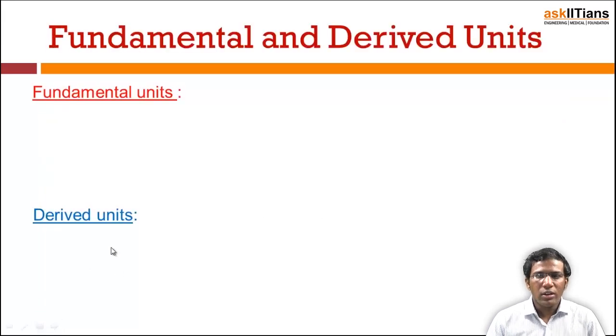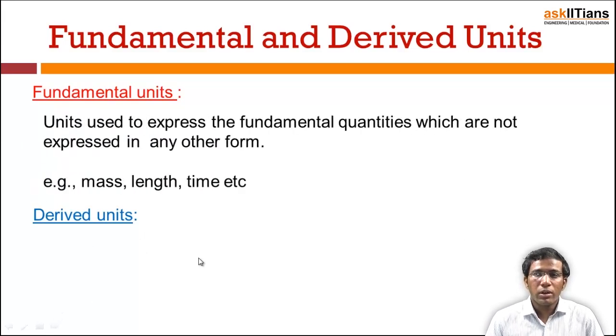Now let's first understand what is meant by fundamental units and what is meant by derived units. First we'll see fundamental units. The fundamental units are used to express the fundamental quantities, which are not expressed in any other form. Examples: mass, m, length, l, and time, t. These three are the fundamental units which are used to express the fundamental quantities.